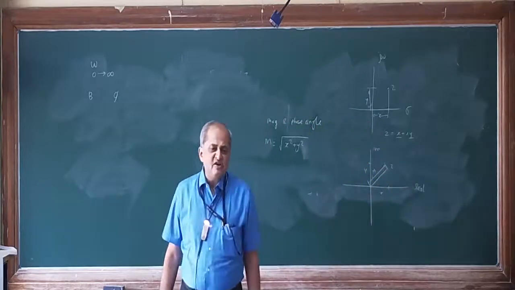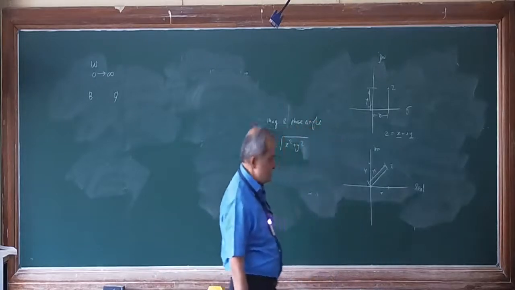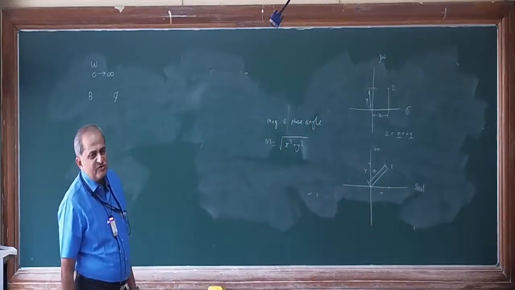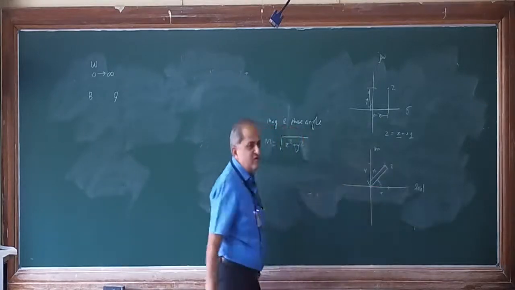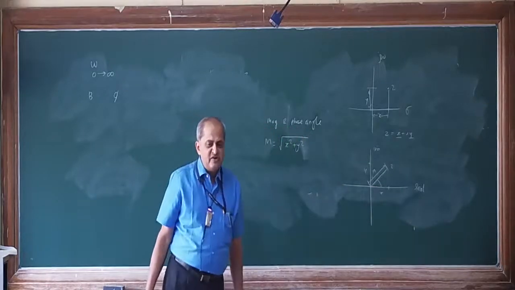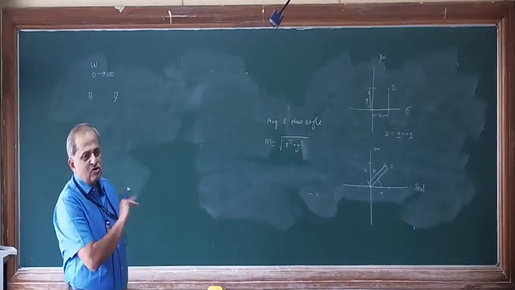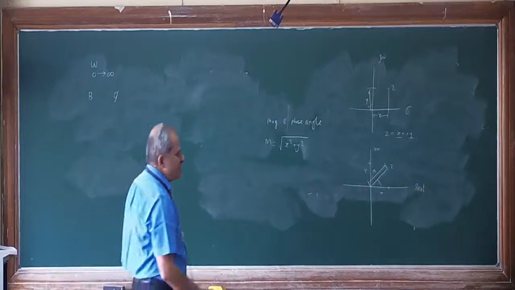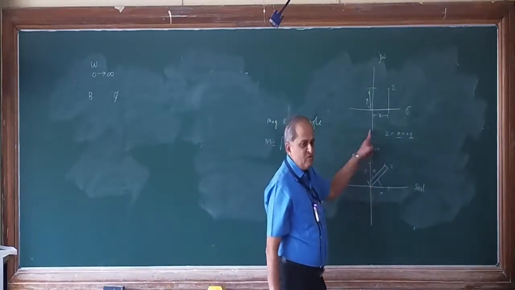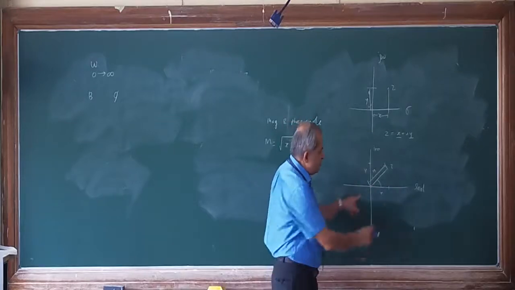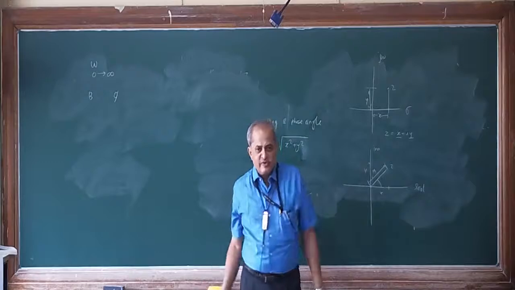And only magnitude will not be sufficient. You have to find out the phase angle also. This phase angle is generally measured from the positive real axis in a counterclockwise direction. Positive real axis is this real axis. This is negative real axis. This is positive imaginary axis. This is negative imaginary axis. So from the positive real axis, you have to measure in a counterclockwise direction.